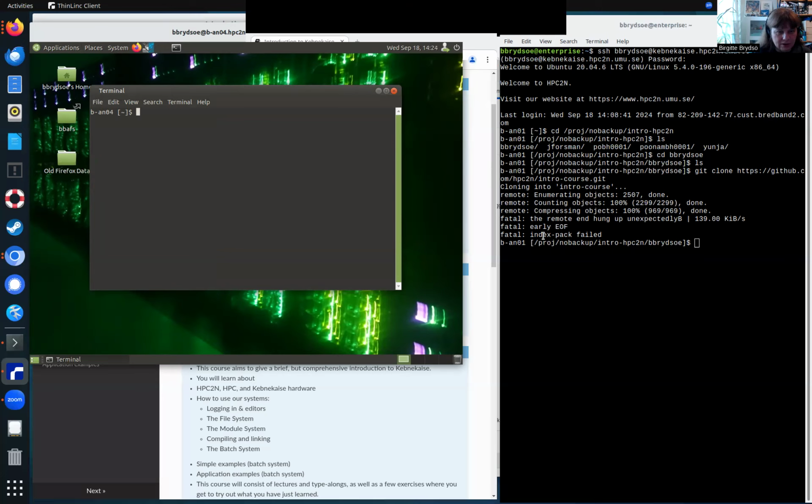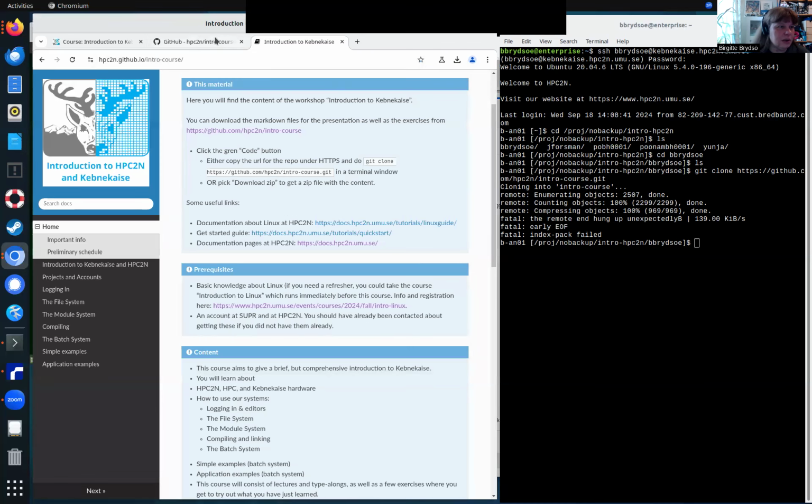I can see that it failed to fetch the files from GitHub. It's probably a temporary glitch at GitHub, so I'm going to rerun it in a moment. But meanwhile, I will just repeat things here in ThinLinc. I will first go to this intro-hpc2n project storage and then to my directory. Now there's probably nothing there because it failed. That means I can show you how to get it with wget. I'm going to do that instead.